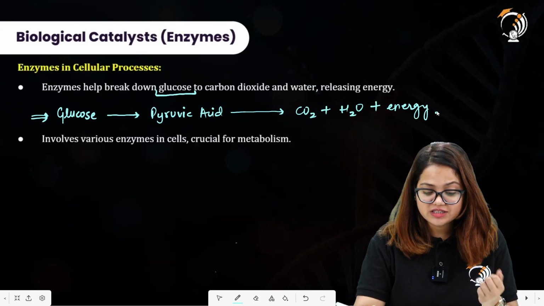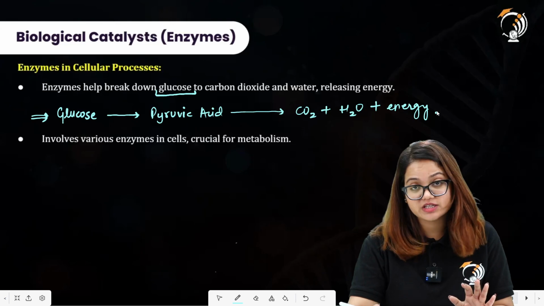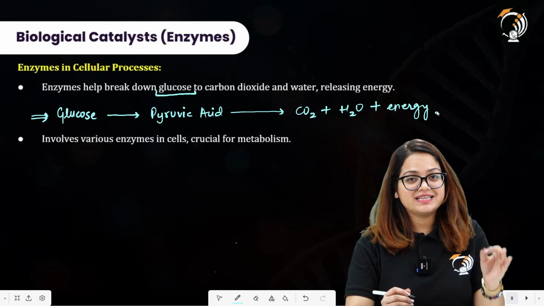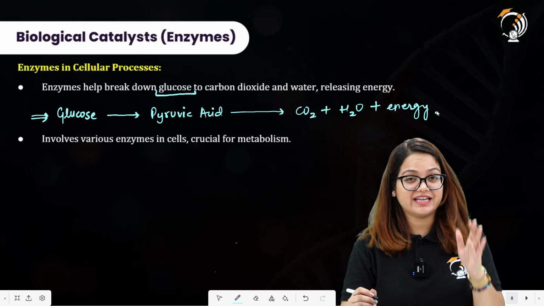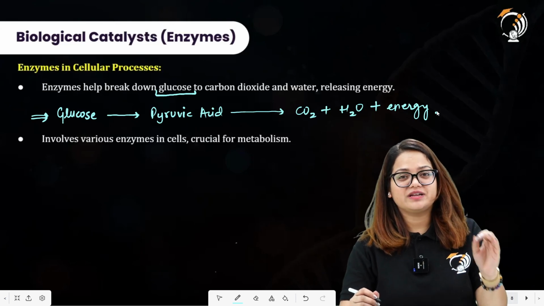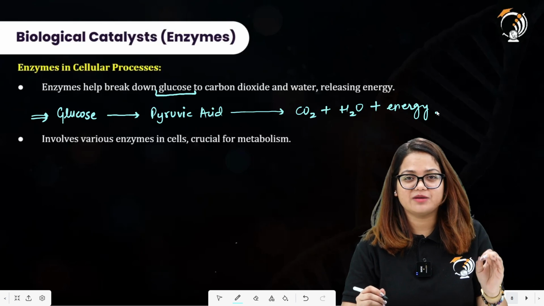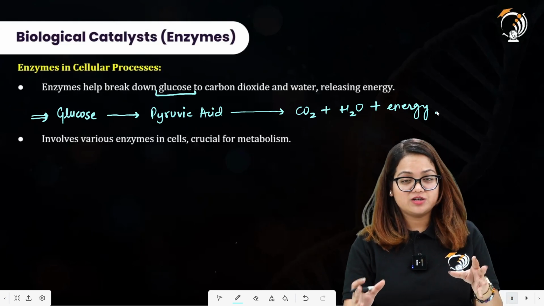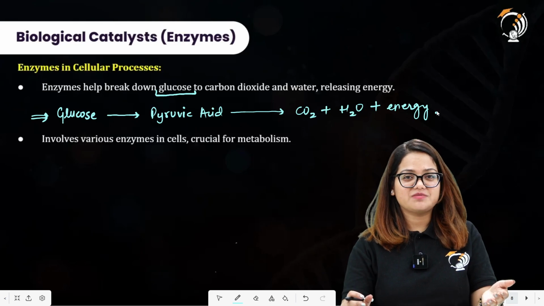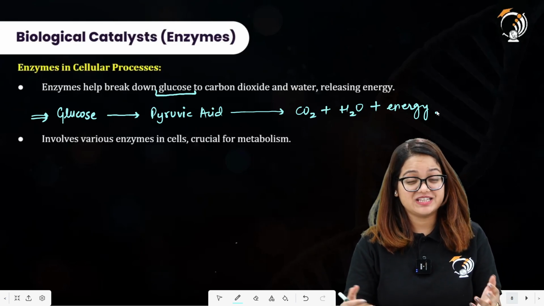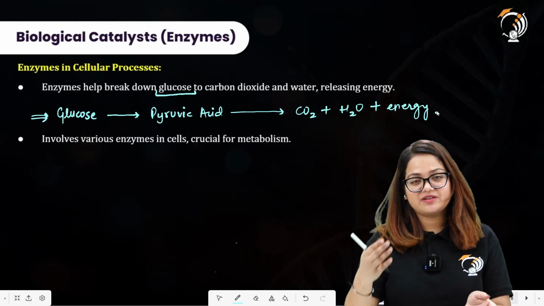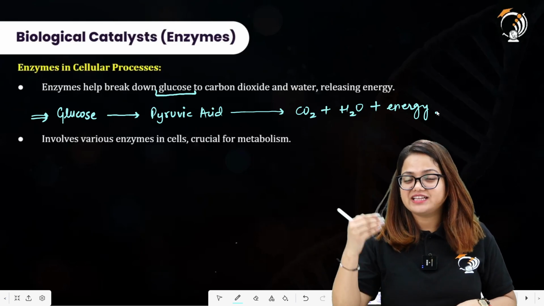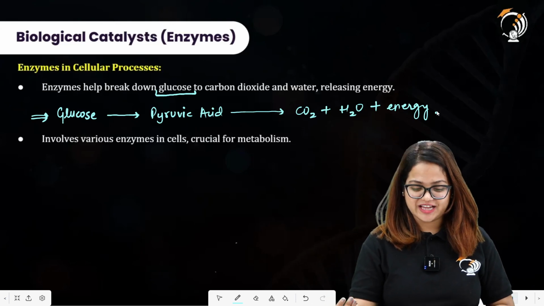All right. So this requires oxygen to carry out this particular process, and the conversion of glucose to pyruvic acid is a 10-step reaction. Yes, you heard me right. This is a 10-step reaction. Each step includes a specific enzyme to carry out that particular reaction. So you can assume from this that this is a very long process, and in the presence of enzymes, it has become faster. All right. So it is occurring very fast. Glucose to pyruvic acid conversion is a 10-step reaction that involves a specific enzyme at each step. I hope this is clear.